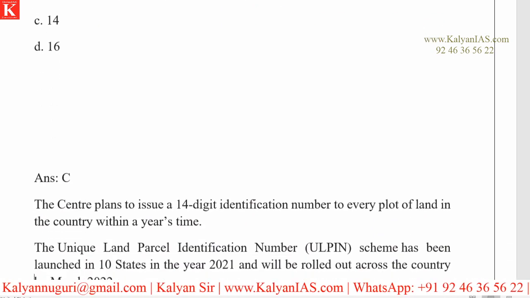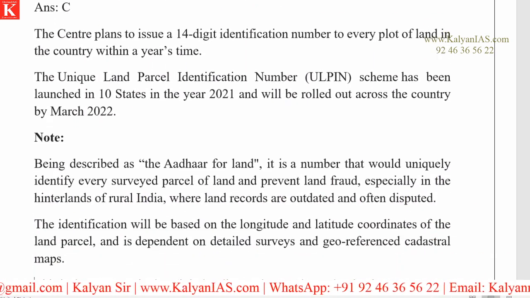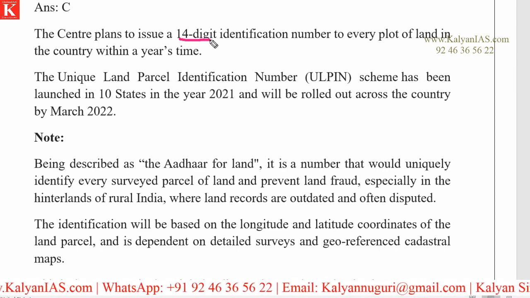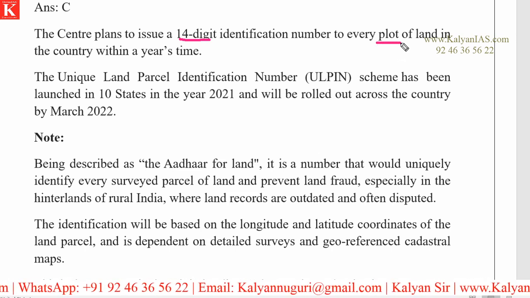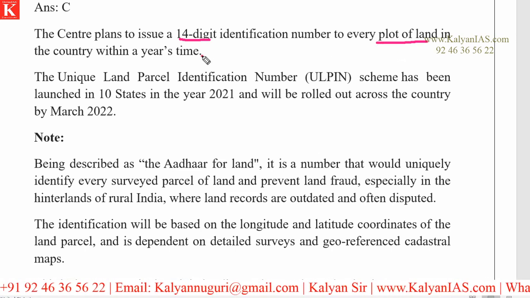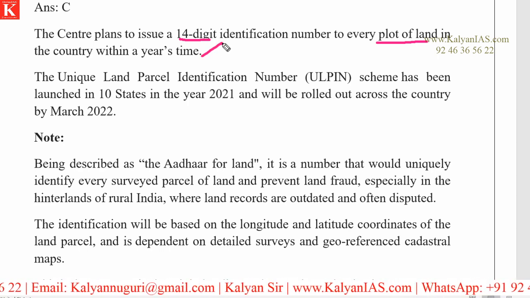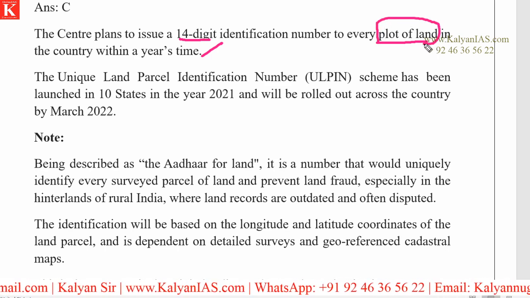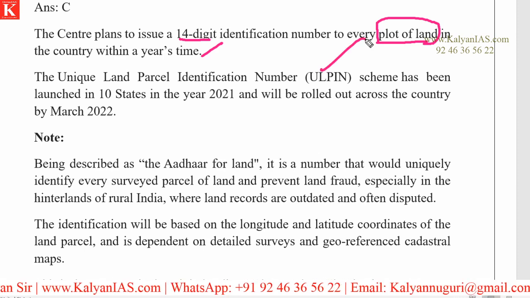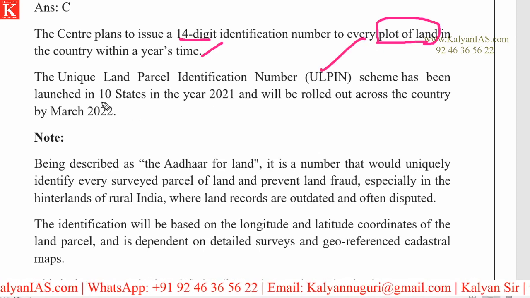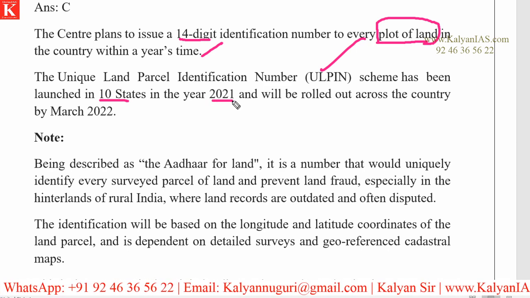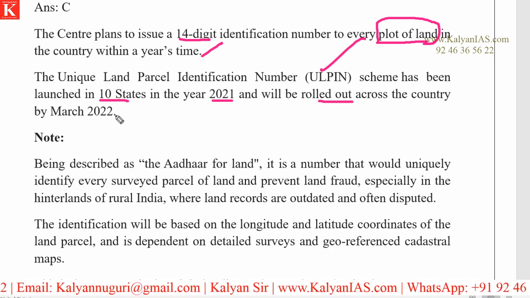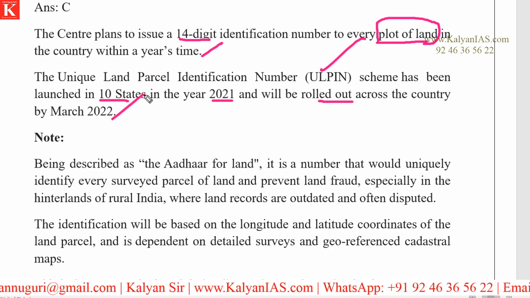So here is the answer. Look at this. The central government plans to issue a 14-digit identification number to every plot of land in the country within 1 year. Very important one. Every plot in the country is going to get this particular number. And this ULPIN scheme has been launched in 10 states in the year 2021. It has already been launched, and this is going to be rolled out across the country by March 2022.